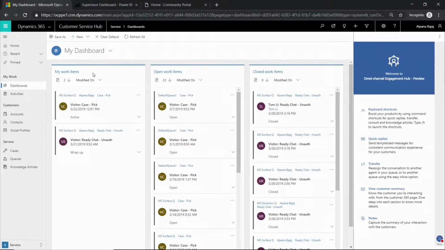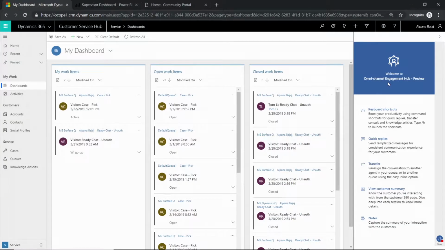As you can see, I have my first stream, which is my work items. So these are the work items that I'm working on right now. It can include both chat or a case. The second stream that you see is open work items. Now these are the items which are available in my queue where I belong to, and I can go ahead and pick up this item and start working on them. The third stream represents the work items that I have worked on in the last 24 hours and have already closed them. And as you can see, all these three streams contain both the newly introduced channel live chat as well as all the existing CDS entities like case.